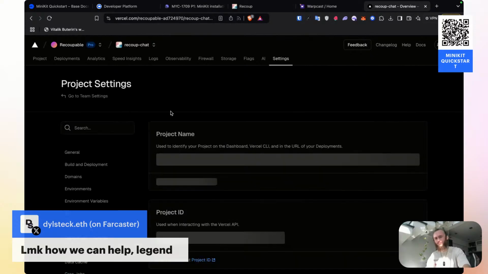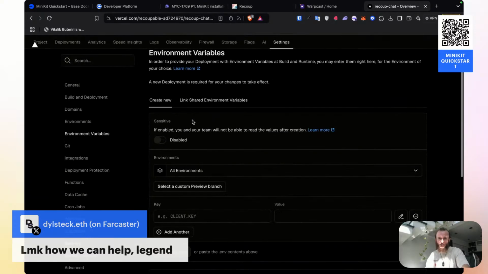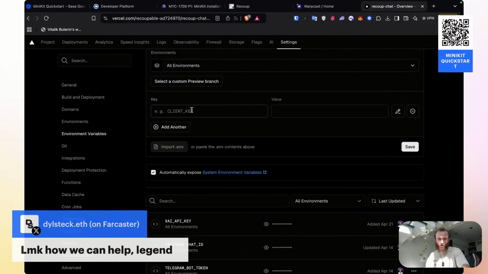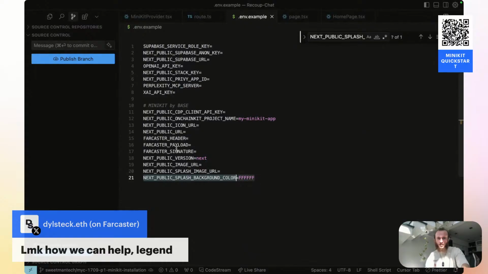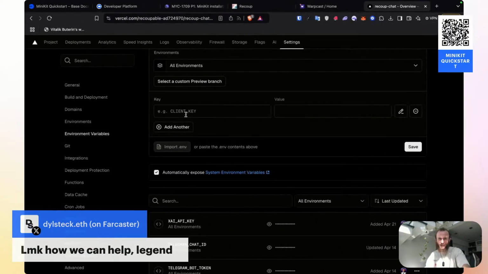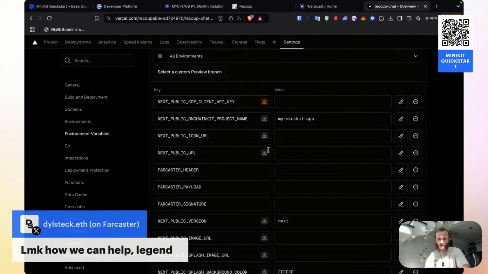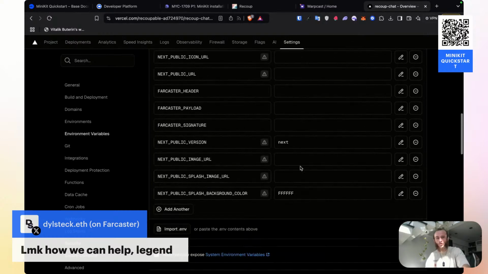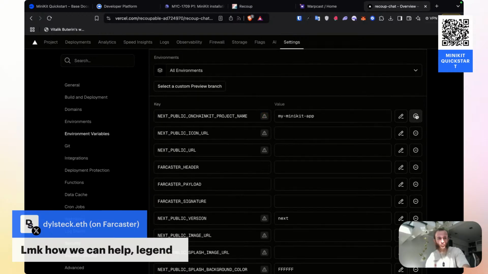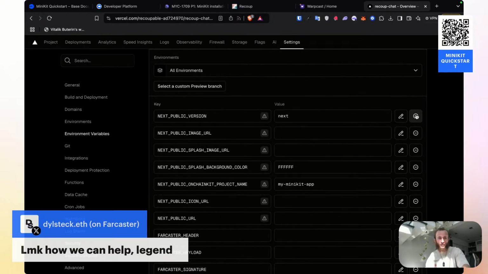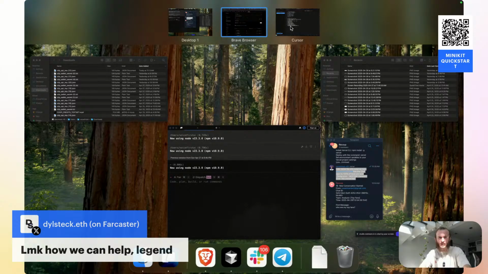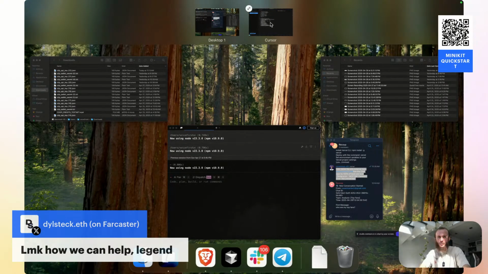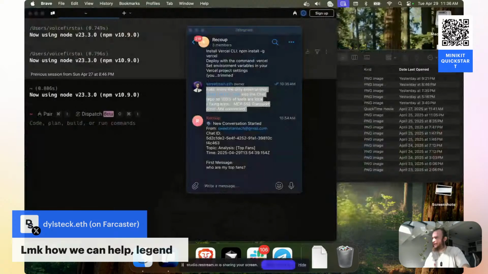That way, when I do my push, it will already have the environment variables that I need. I'll show you what I'm going to do, and then I'm going to stop sharing to actually do it. If you go into your example, you can just copy your entire list of variables and then paste them in, and it's going to paste them well formatted. And so I'm going to do the same thing with my actual variables, but I just wanted to show you what I'm going to do because I'm going to do this off camera, so that way I don't share all of my environment variables. So move this off camera, also move my cursor off camera, and then I'm going to copy these over really quickly, and then I'll be back.